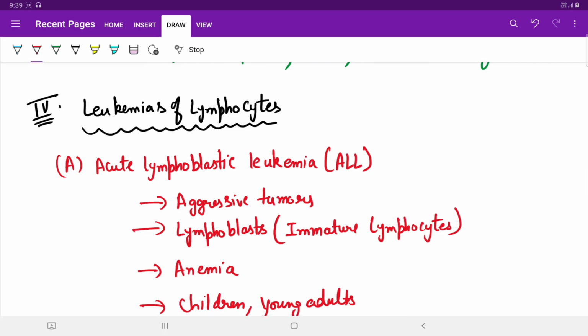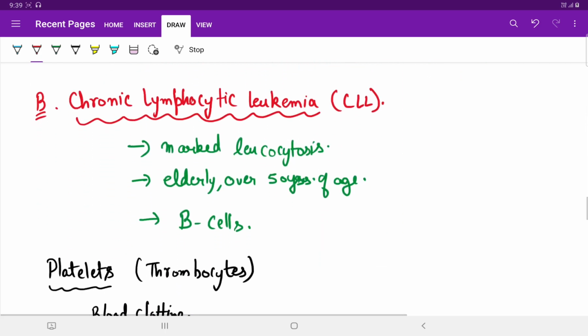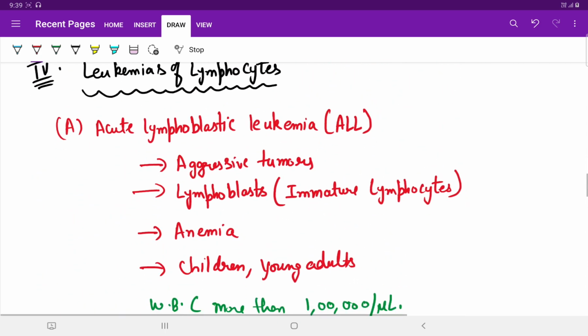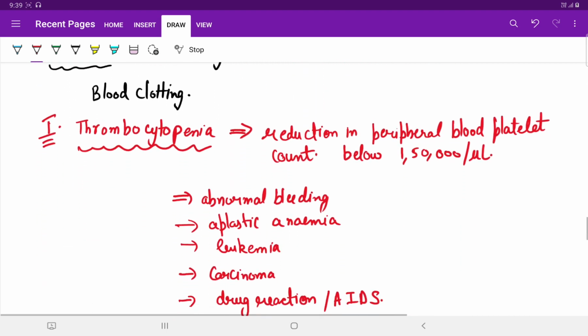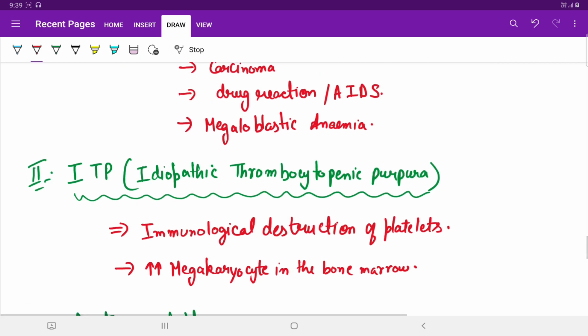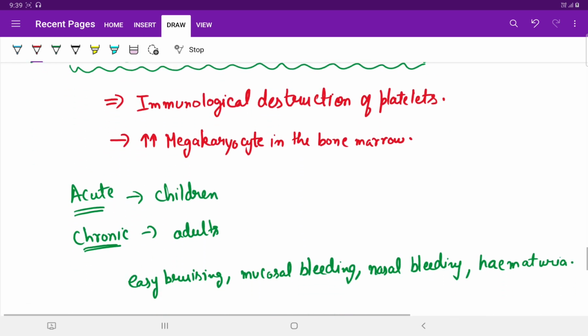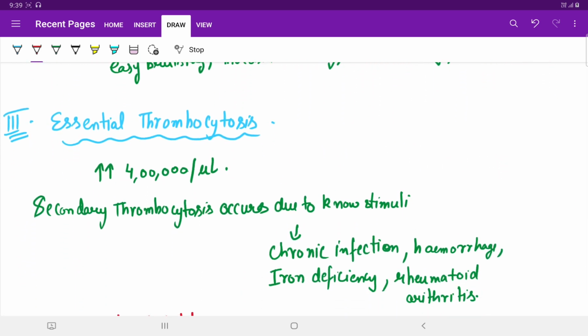Then comes the leukemia of lymphocytes, which are also of two types, acute and chronic. In disorders of platelets, we studied thrombocytopenia, idiopathic thrombocytopenic purpura and essential thrombocytosis. I hope the various disorders associated with lymphocytes and platelets are clear to you now.